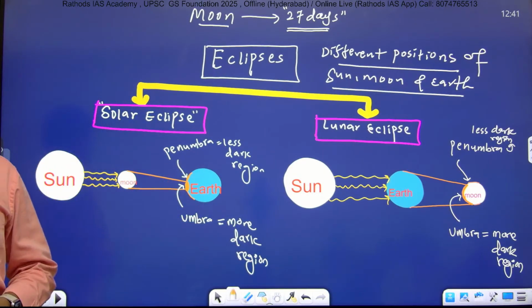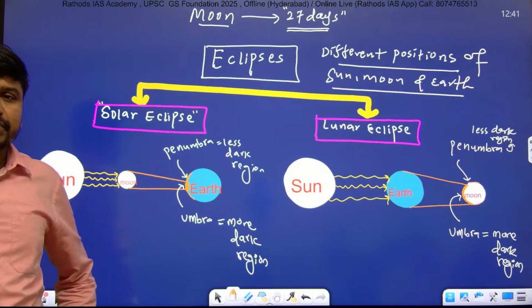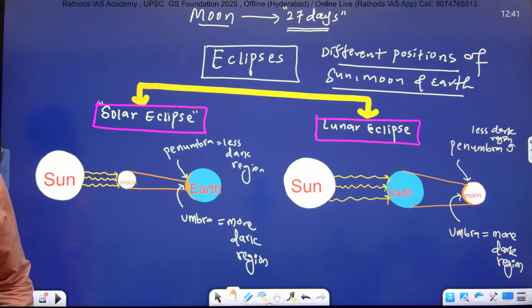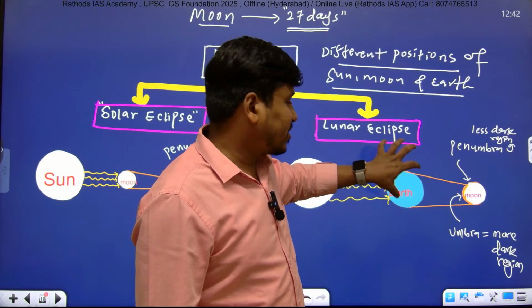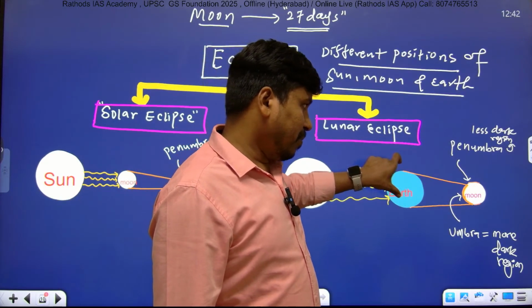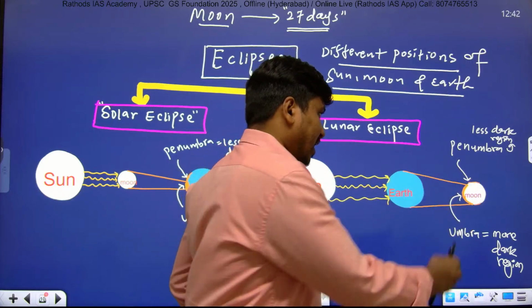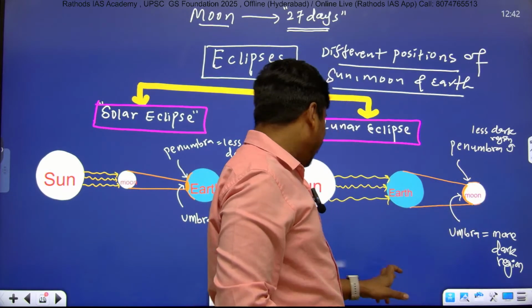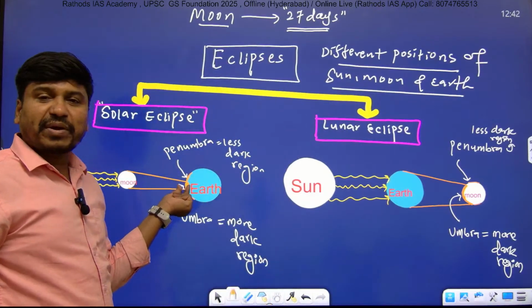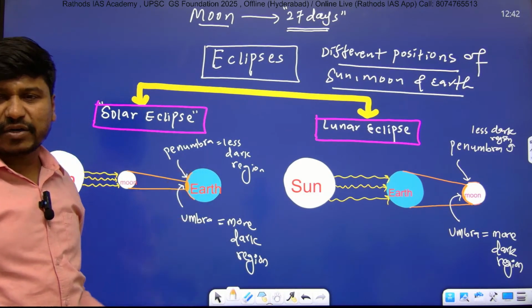And listen carefully, during which eclipse does a larger umbra form? Again the answer is lunar eclipse, because earth's size is larger. As the earth's size is larger, maximum shadow will form on the moon. Just see, almost half of the moon is covered by the umbra. But here, a very small portion of the earth is covered by the umbra. So these are very, very important points. Just write down a few points.